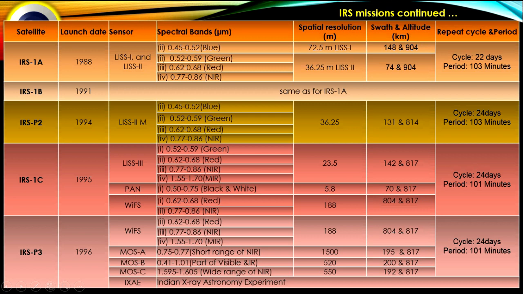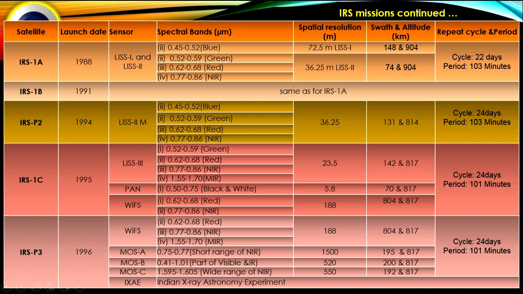IRS-1A, launched in 1988. Sensor LISS-1 and LISS-2. Here the 4 spectral bands, blue, green, red, and NIR, near infrared. In LISS-1, 72.5 meter spatial resolution, and in LISS-2, 36.25 meter spatial resolution. Swath for LISS-1 148 and LISS-2 74.